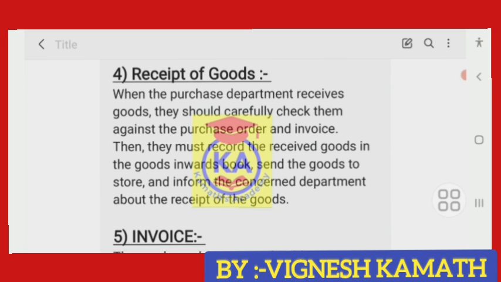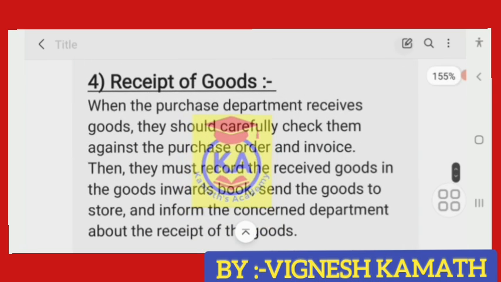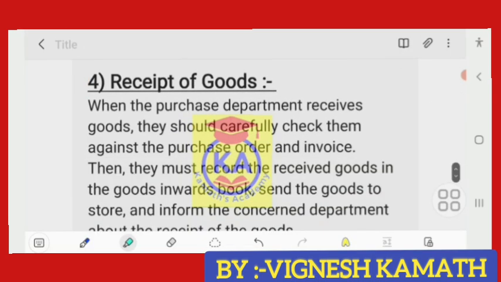When the purchase department receives goods, they should carefully check them against the purchase order and invoice. Then they must record the received goods in the goods inwards book, send the goods to store, and inform the concerned department about the receipt of the goods. Receipt of the goods means receiving goods, in simple terms. What are the steps to be taken after receiving goods? When the purchase department receives goods, they should carefully check them against the purchase order and invoice.